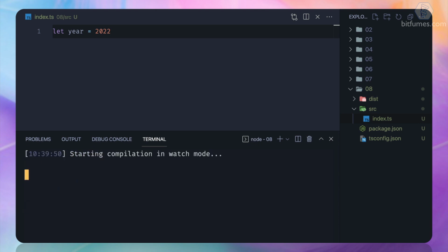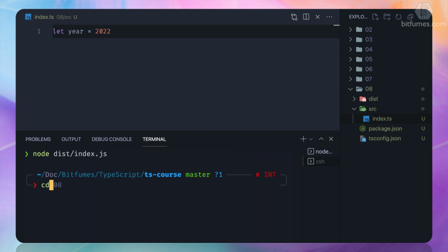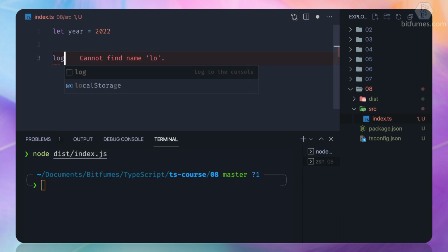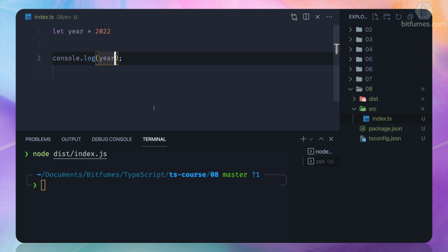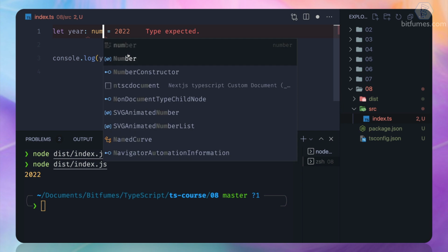Cool. So by having this, it's going to watch our index.ts file, and in a new terminal I first need to go into 08 and run my index.js file. We are not having anything here, so that's why it's saying like this. But we can simply say year and run it. 2022 is here. Cool. Now let's add the type as number.